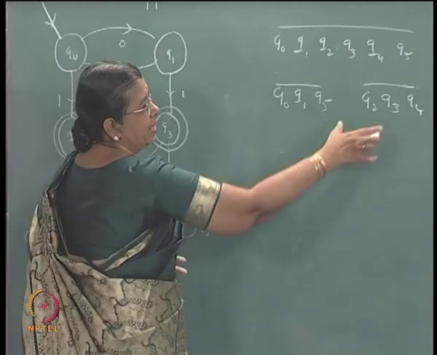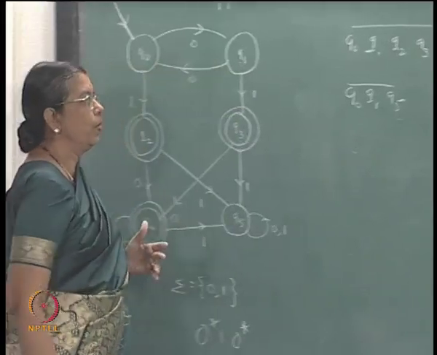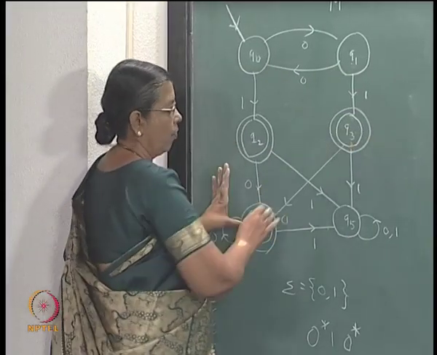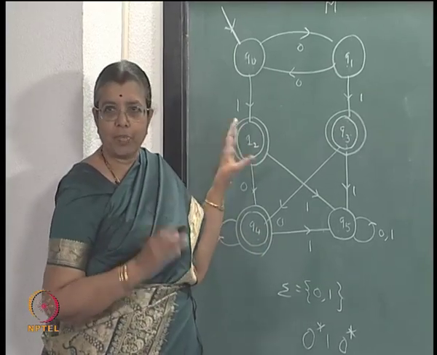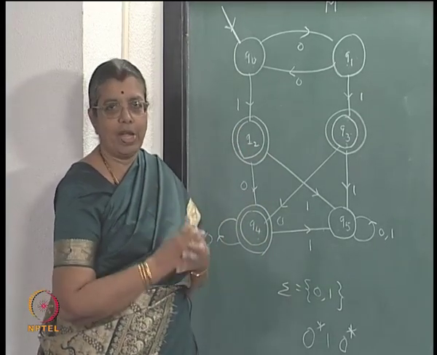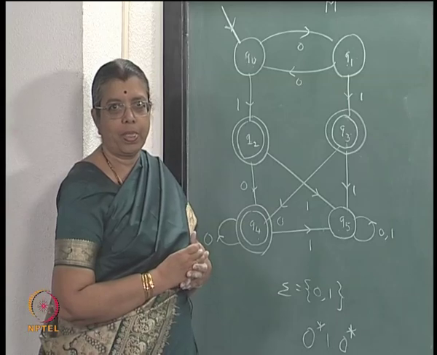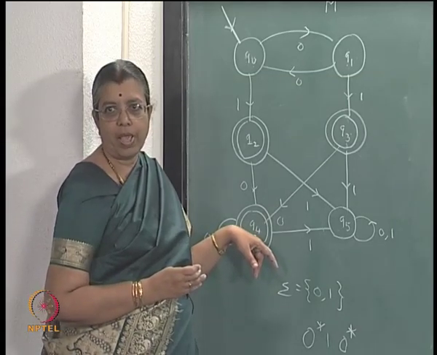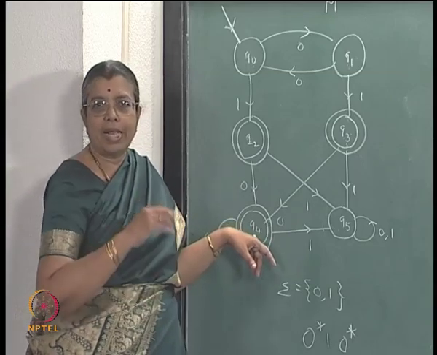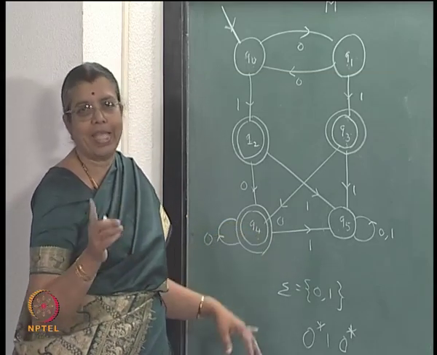Now, look at Q2, Q3, Q4. After getting a 0 from Q2 or Q3 or Q4, where do you go? Q4. The next state is the same.